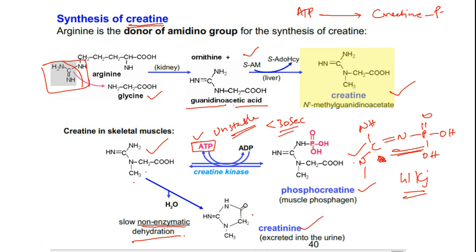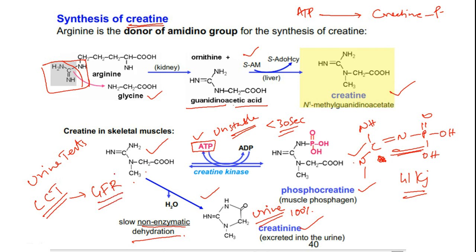Creatinine is excreted in urine because it is highly polar, and almost 100% is excreted in urine. Creatinine and its significance you will see in urine tests in clinical biochemistry, where the creatinine clearance test gives you a very clear idea of glomerular filtration rate. So friends, this is the way creatinine is biosynthesized from arginine and glycine, and its biochemical role is as an energy resource for our skeletal muscles.